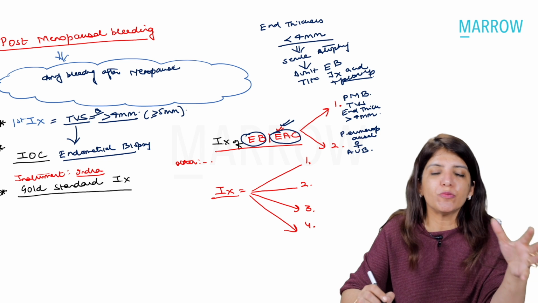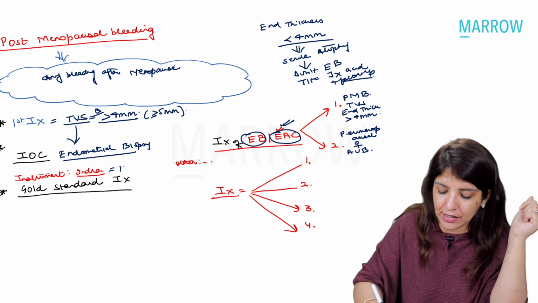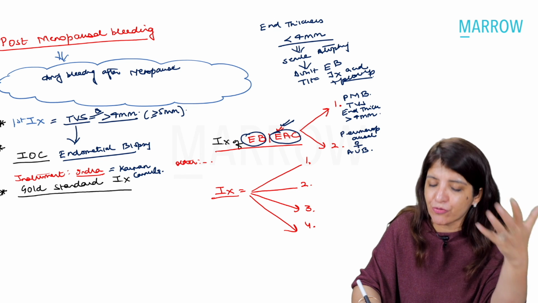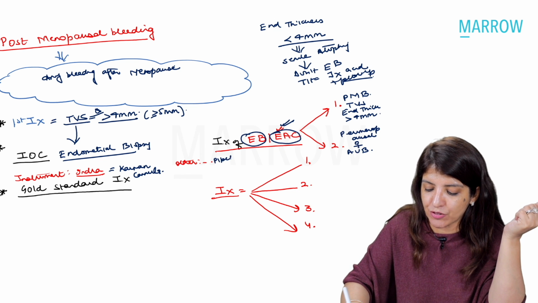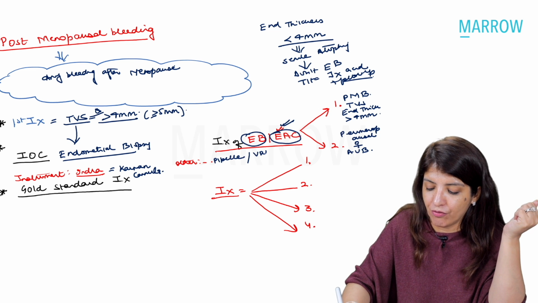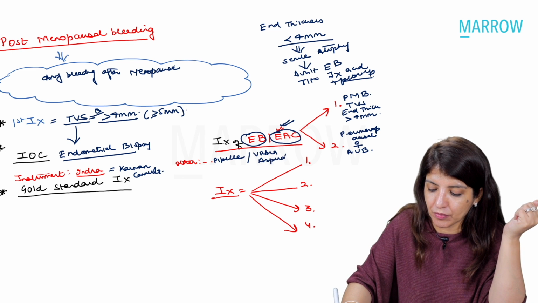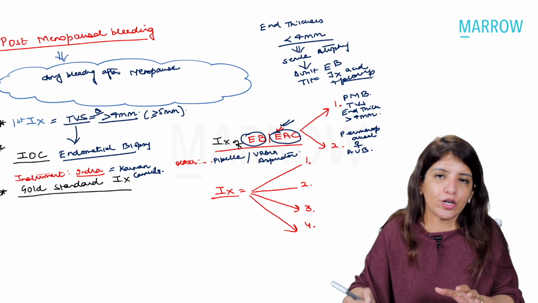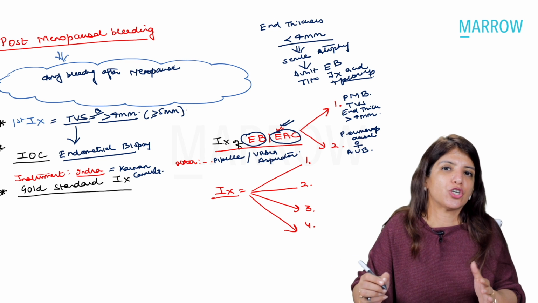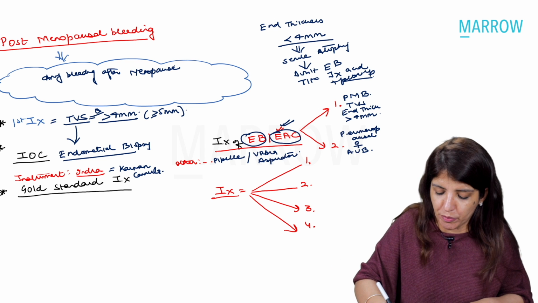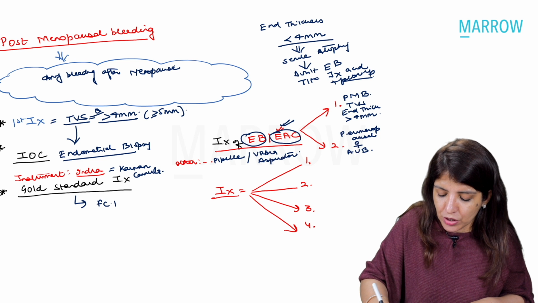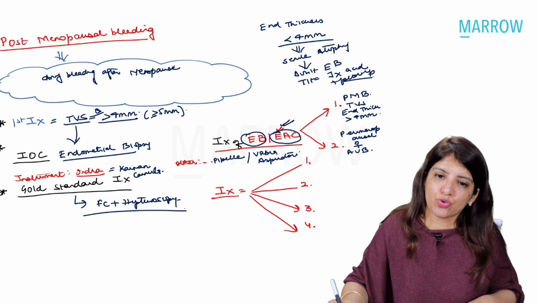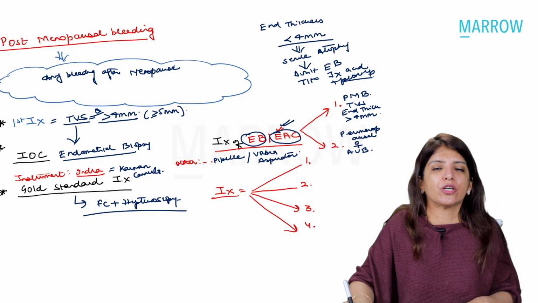Right? Now, the instrument which is used for doing endometrial biopsy in India is a Karman cannula. Whereas in places where there are better facilities available, they have special instruments, Pipelle or a Vabra aspirator. Right? The gold standard for diagnosing endometrial hyperplasia or endometrial cancer, in other words, gold standard investigation for PMB, if endometrial biopsy comes out to be positive, is fractional curettage plus hysteroscopy. Fractional curettage plus hysteroscopy. What are the indications for doing fractional curettage and hysteroscopy?